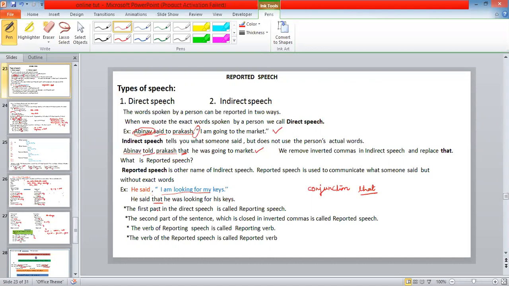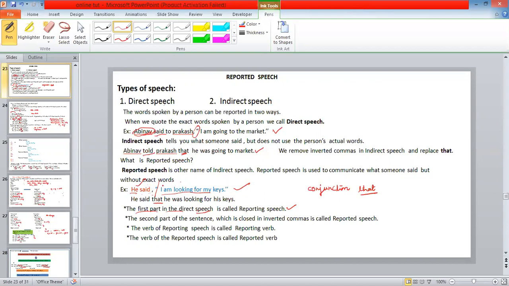The first part of the direct speech is called the reporting speech. The other part, which is within the quotation, is known as the reported speech.